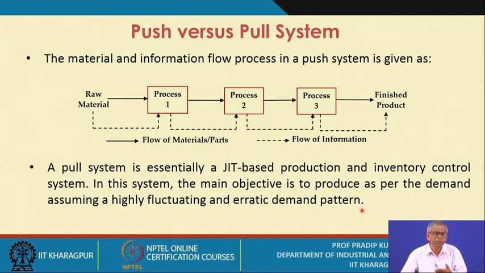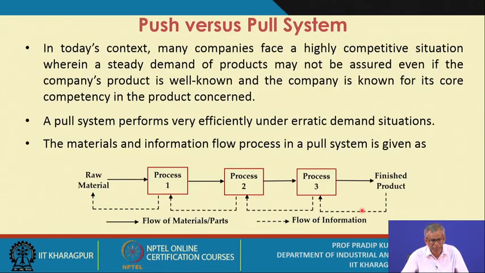That is referred to as change. So if you adopt the pull system in your production or manufacturing systems, it becomes easier for you to respond to erratic demand situations effectively.